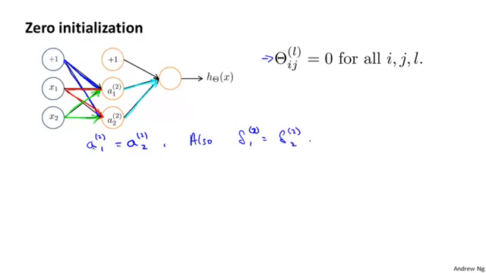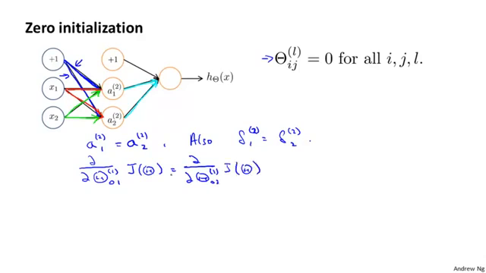And if you work through the math further, what you can show is that the partial derivatives with respect to your parameters will satisfy the following: the partial derivatives of the cost function with respect to these two blue weights in your network are going to be equal to each other.